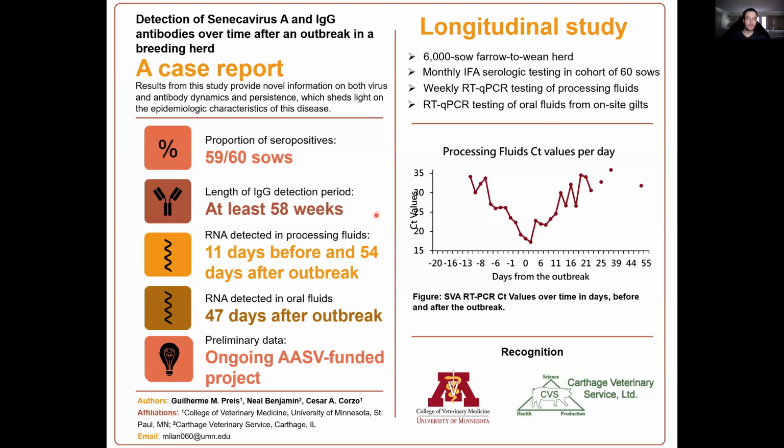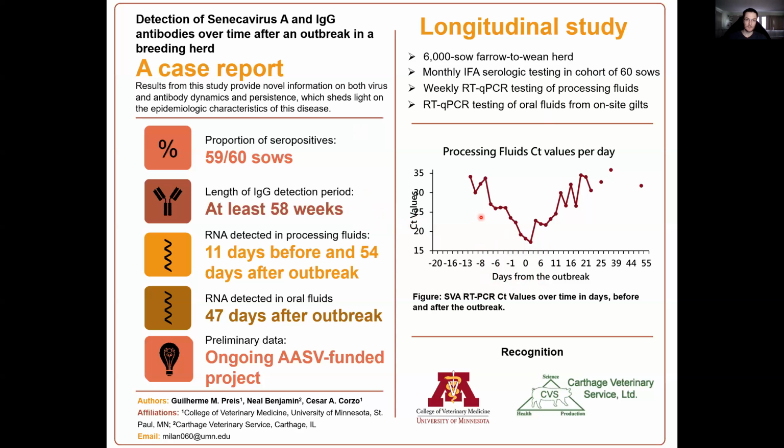Now, perhaps the most interesting result from this study was that when looking for RNA in processing fluids, we were able to detect it 11 days before and 54 days after the outbreak. And we can see this here in this graph on day 0. So this was the day of the detection of the outbreak. That was when the farm workers and the veterinarians saw the first signs.